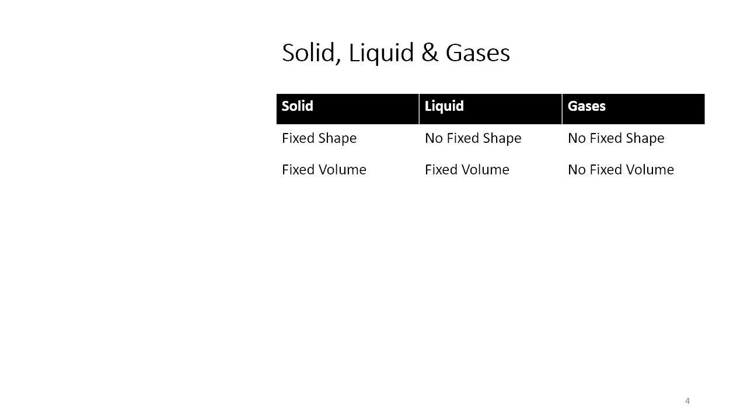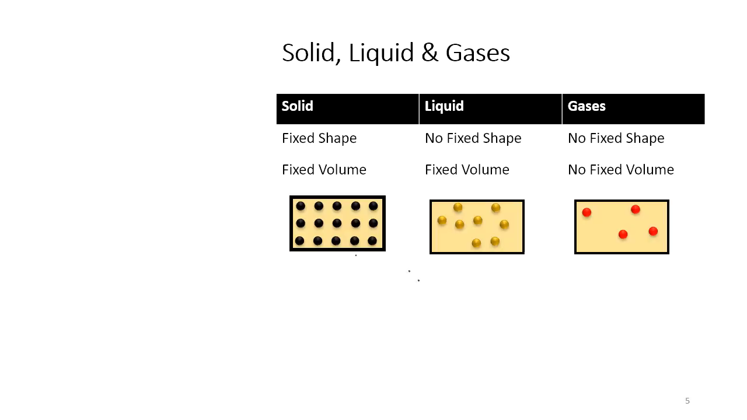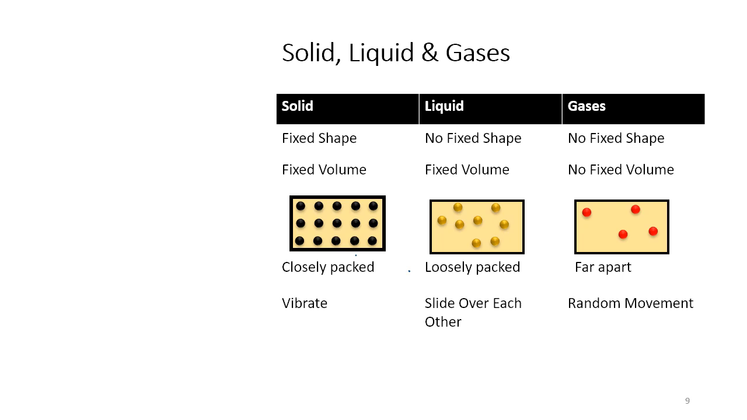Now let us try to understand how solids, liquids and gases are different from each other at molecular level. Molecules of solids are closely packed and there is a set pattern of molecules in the solid. Molecules of liquids are loosely packed and there is no set pattern that liquid molecules follow. Molecules of gases are far apart. Coming to the motion of molecules: solid molecules vibrate. Liquid molecules can slide over each other and move. That is why liquids do not have a fixed shape, and gas molecules do random motion within the container.